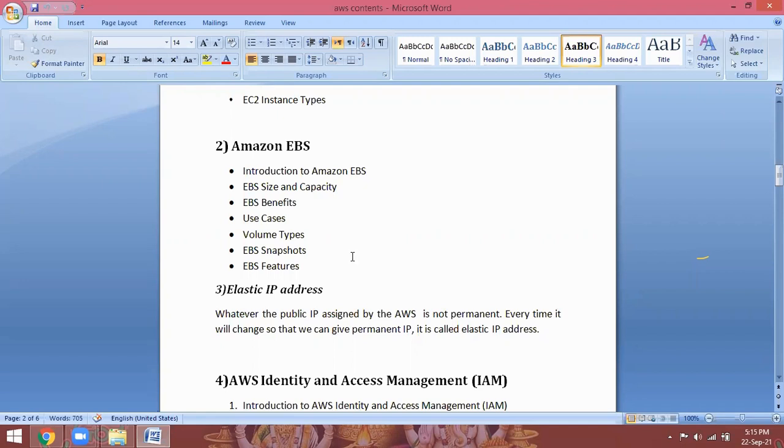So in this class, we are going to discuss the introduction to Amazon EBS. What is Elastic Block Storage? What is the size and capacity? For example, what is the maximum size of the disk available in the market now? That is 2 terabyte.